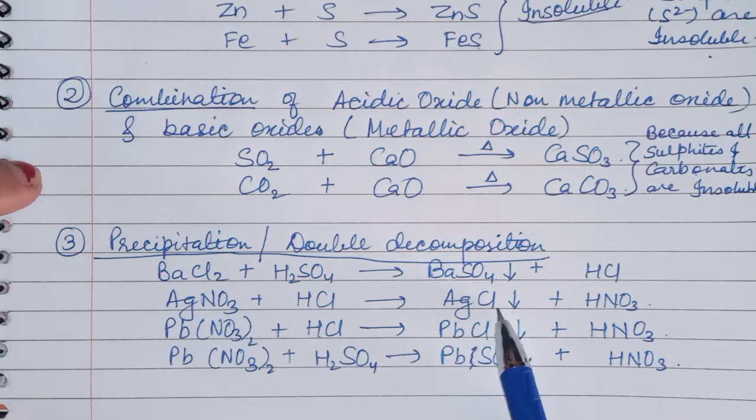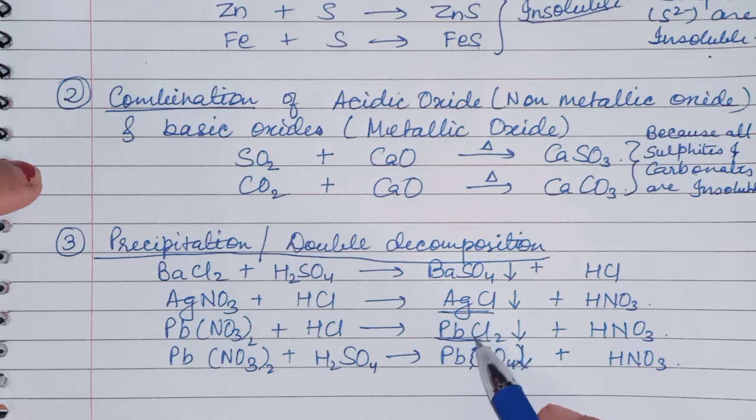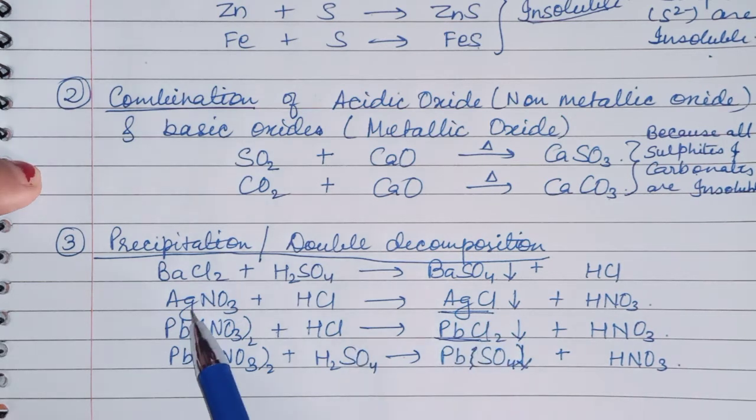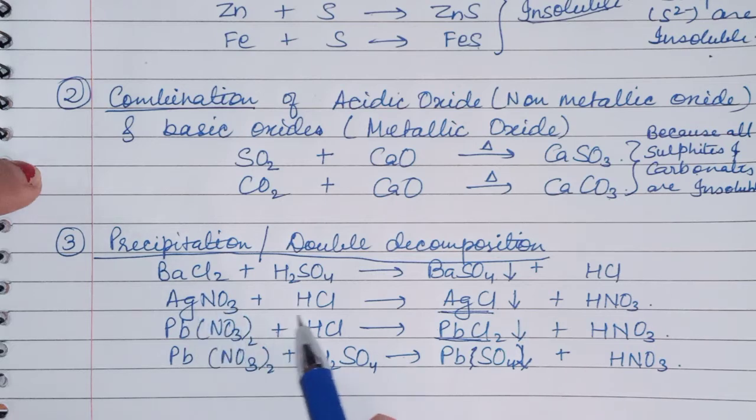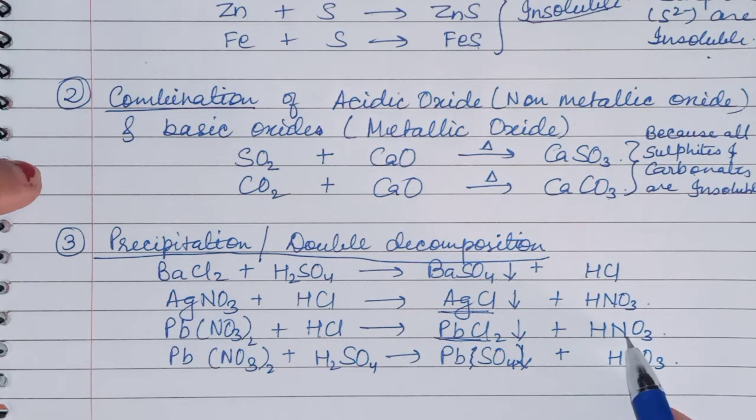I said one exception is there for chloride: silver chloride and lead chloride. These two are very important for you. So these are chlorides, but these are insoluble chlorides. So the preparation of these chlorides is with nitrates: silver nitrate and HCl give silver chloride and nitric acid. Lead nitrate and HCl give lead chloride and nitric acid.